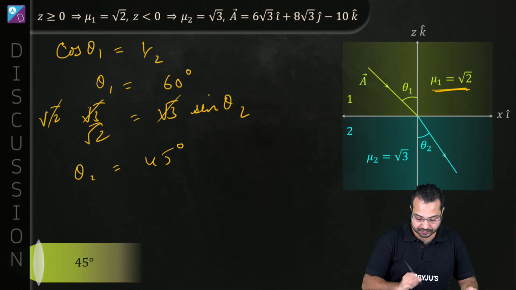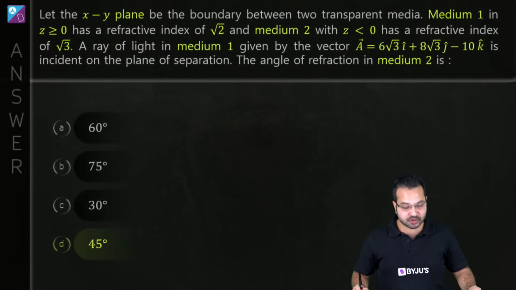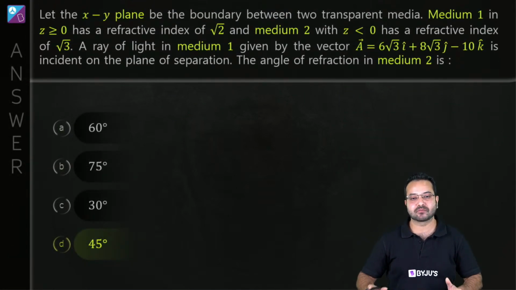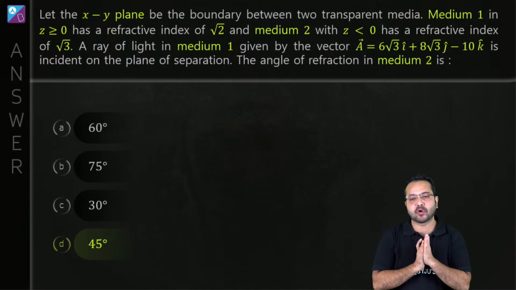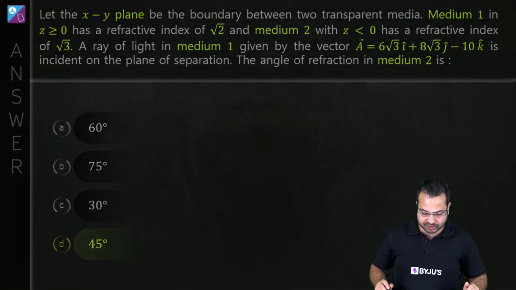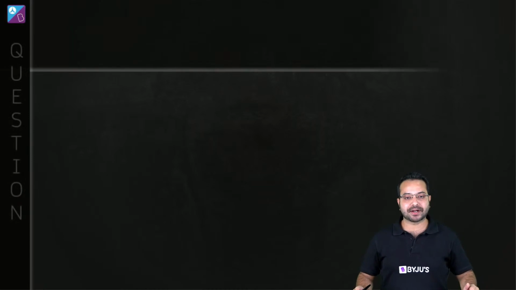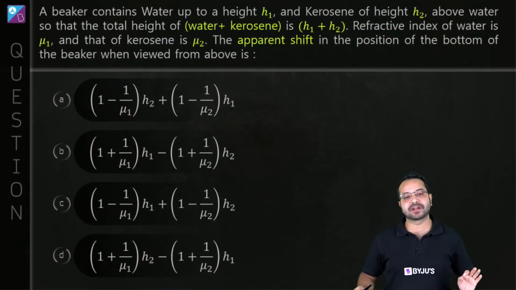All right. Perfect. So what should be the correct option? The correct option should be 45 degree. Okay. Just a simple question to warm you up. We are proceeding towards more important questions. All right. Remember, what is the concept we revised?